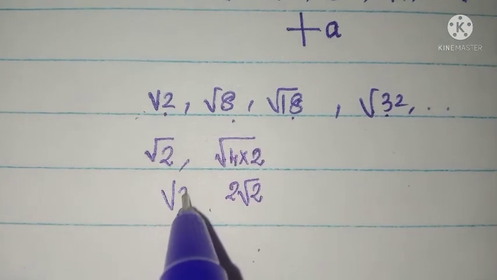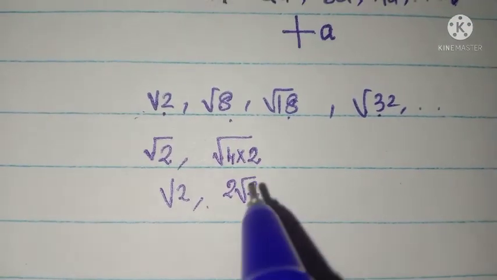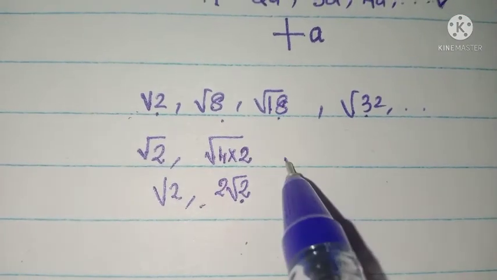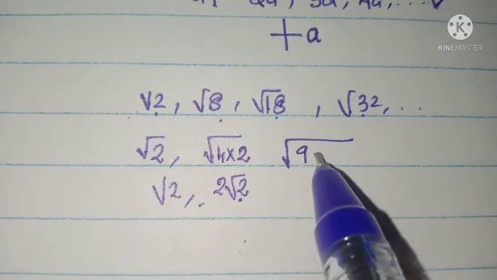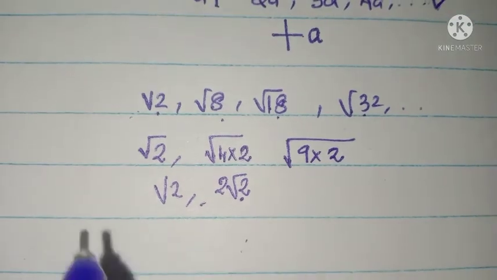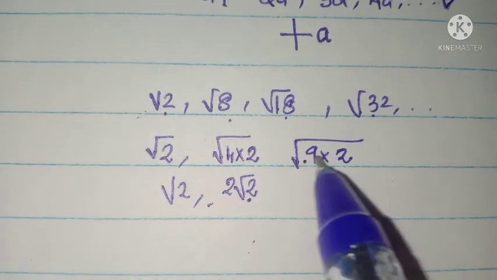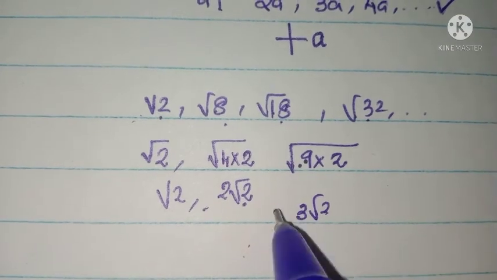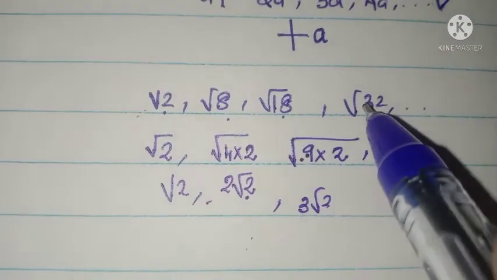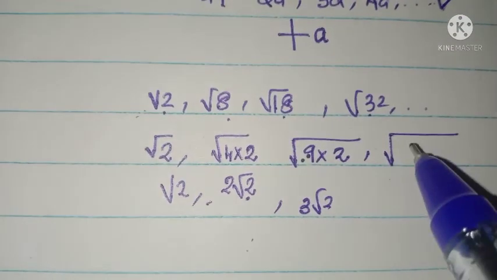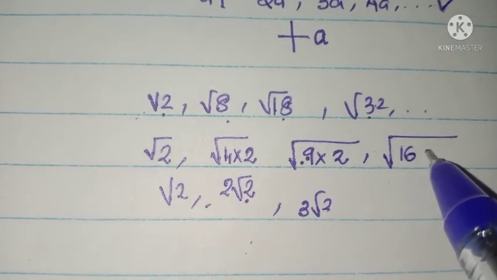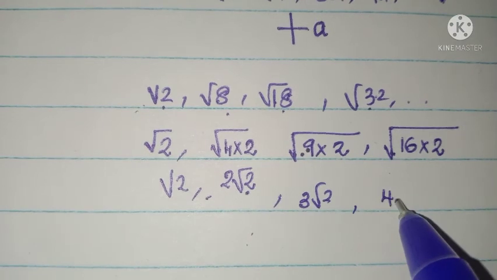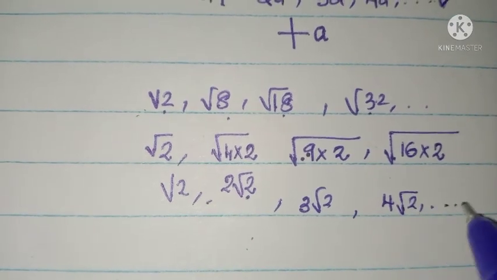Now the third term, root 18. 18 can be written as 9 into 2. Root of 9 is 3, so it is 3 root 2. Now root of 32. 32 can be written as 16 into 2. Root of 16 is 4, so it is 4 root 2, etc.